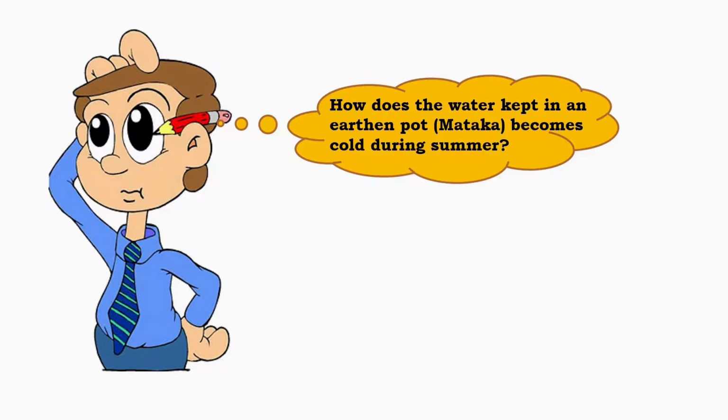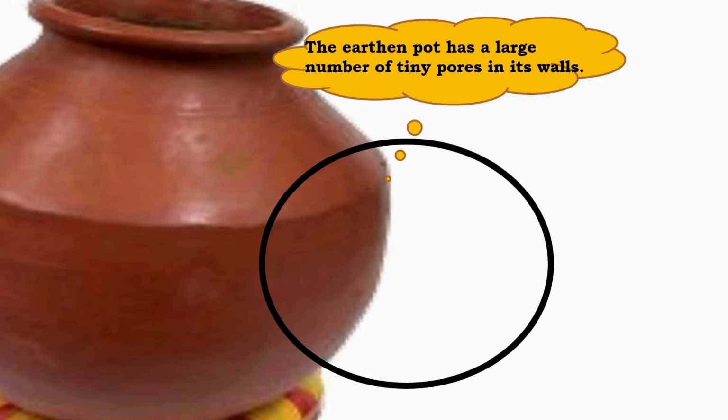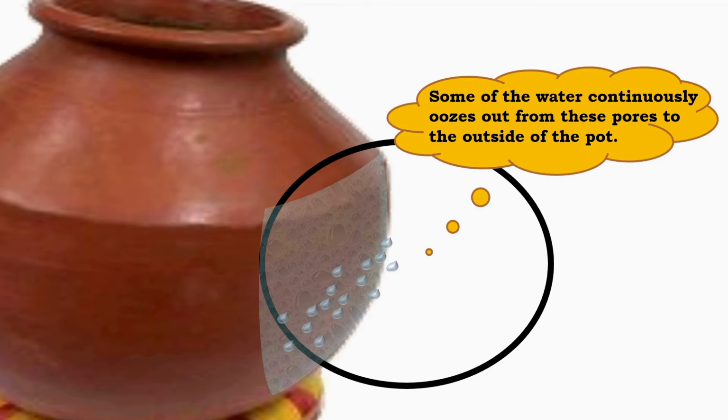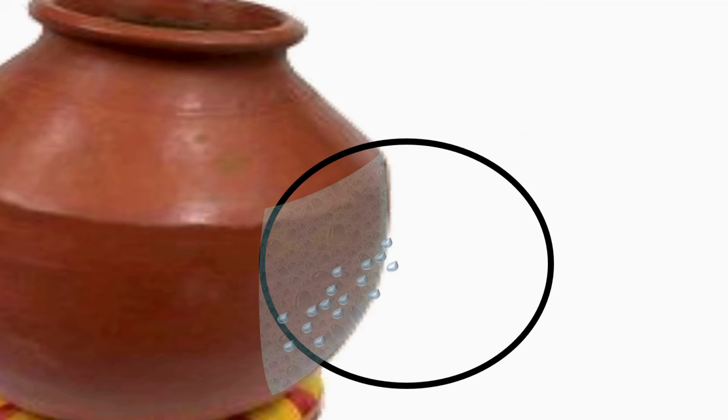How does the water kept in an earthen pot, also called a matka, become cool during summer? The earthen pot has a large number of very tiny pores in its walls. These pores are so small that they are not easily visible, but they play a very important role. Some of the water stored inside the pot slowly oozes out through these tiny pores to the outer surface of the pot. This water present on the outer surface of the earthen pot evaporates continuously.